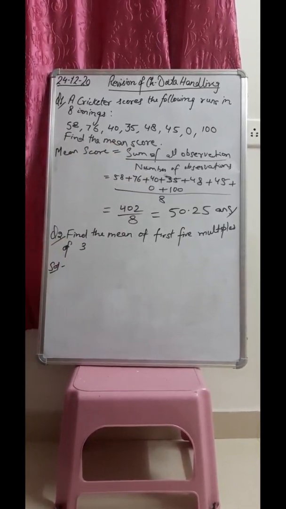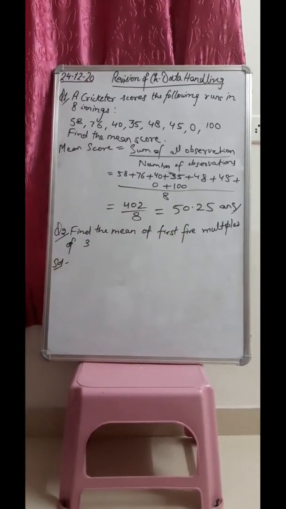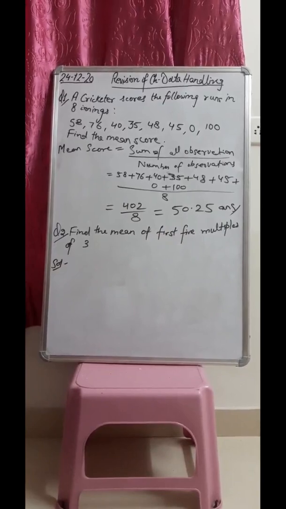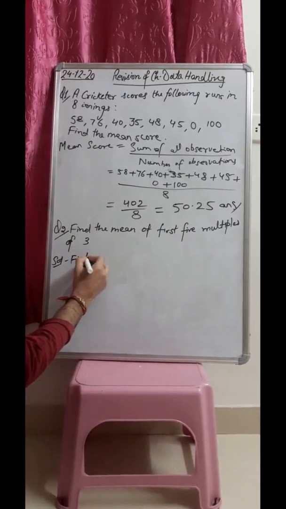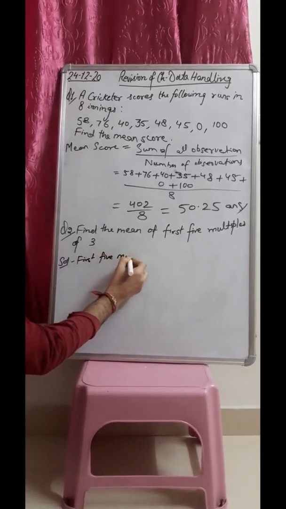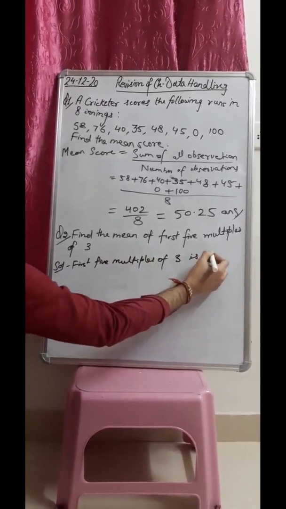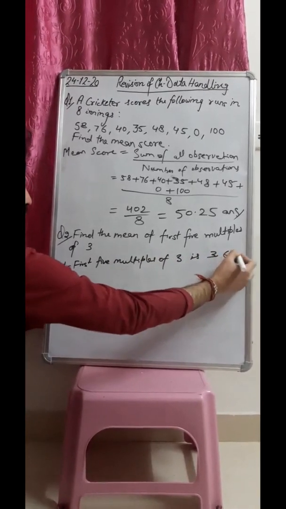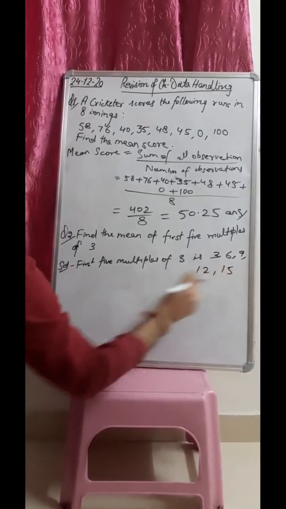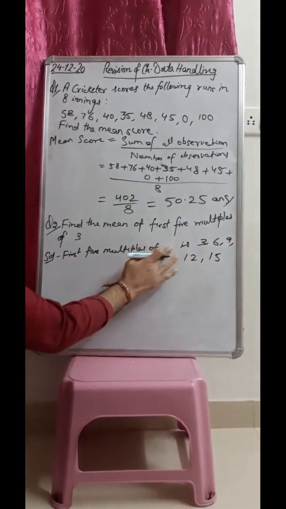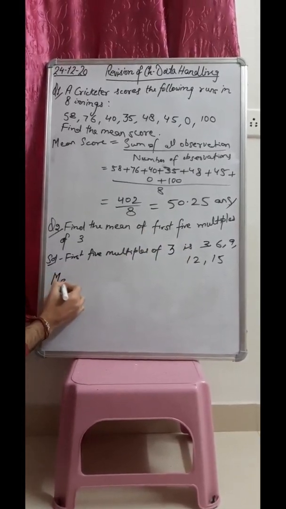Now the second question is, find the mean of first 5 multiples of 3. So first 5 multiples of 3 is 3, 6, 9, 12 and 15. So the numbers which are coming in the table of 3 are the multiples of 3, and we have to find out a mean.